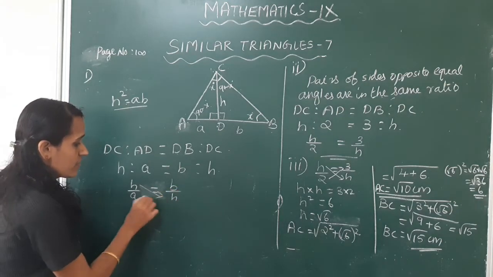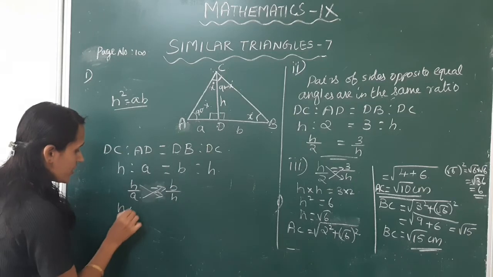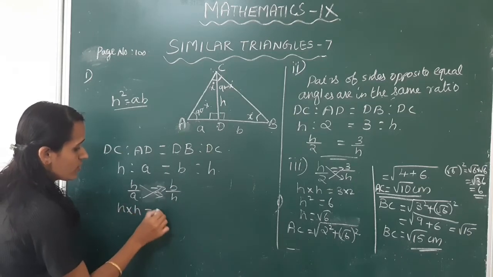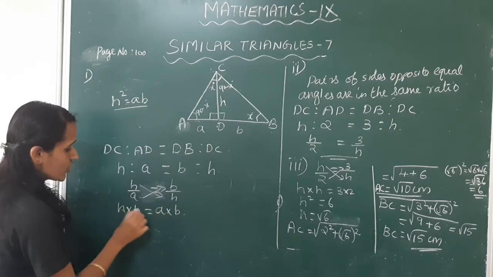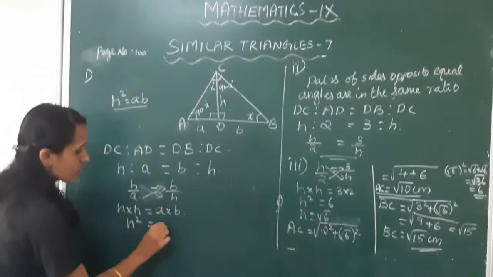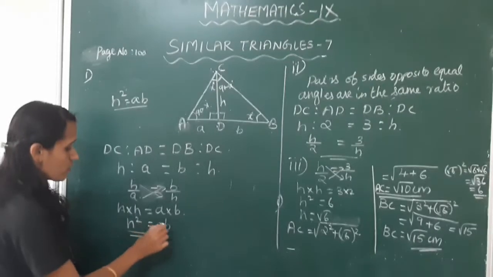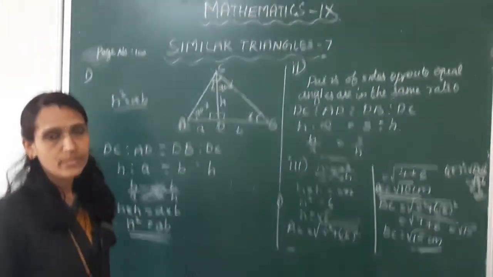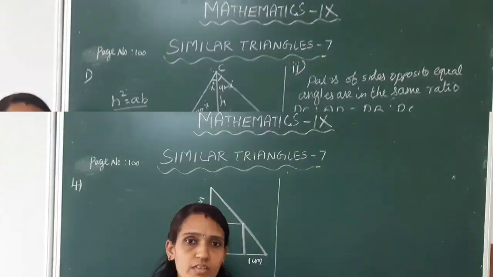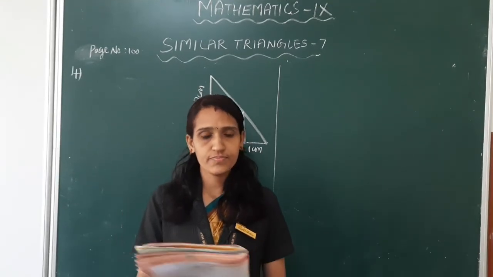Cross multiply. H into H is equal to A into B. H into H is H square is equal to A into B, AB. Now we get H square is equal to AB. Is it clear, children? Next question.